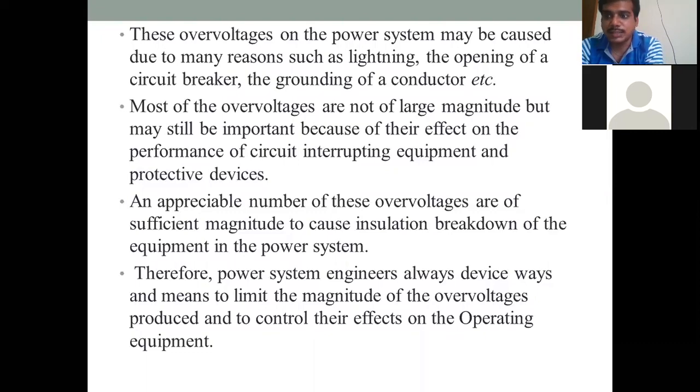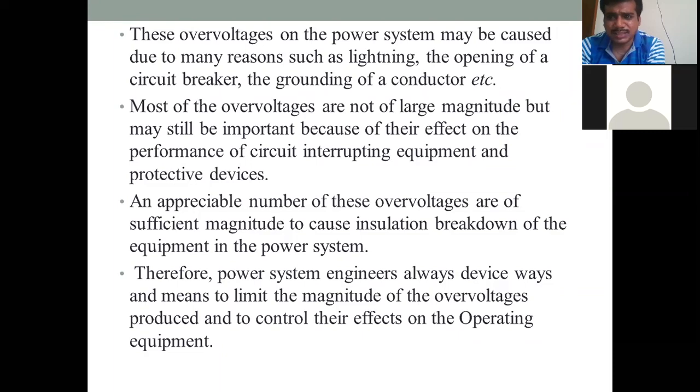Over voltages may be caused due to lightning, or due to the opening of circuit breakers, or due to grounding if it is not properly grounded. These are the issues which lead to over voltages.